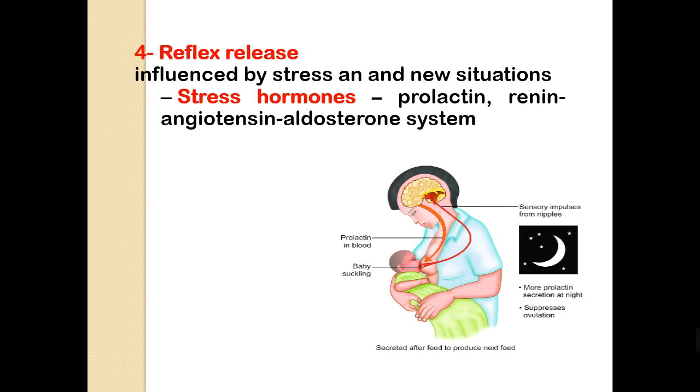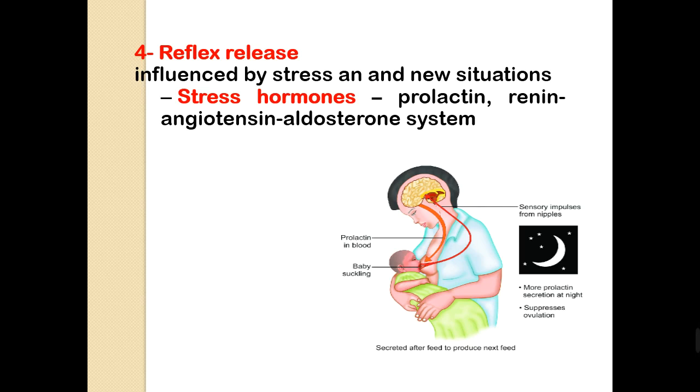Another type of regulation of hormone level is the reflex release, which is influenced by stress and new situations. Stress hormones, prolactin, and the renin, angiotensin, aldosterone systems are also affected by reflex release.